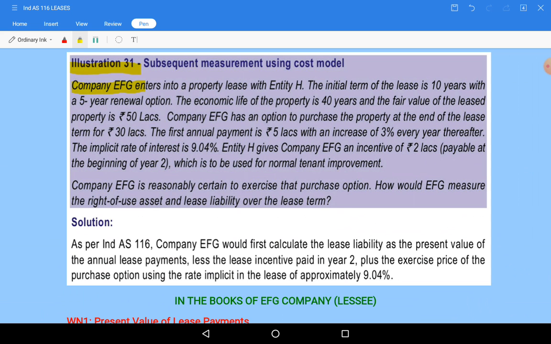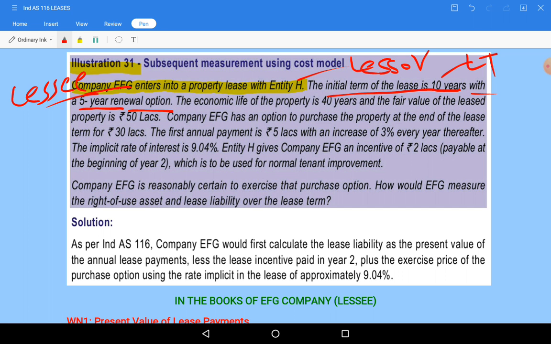Company EFG enters into a property lease with H Limited. Who is entering? EFG. So EFG will become your lessee, and H is your lessor. Very good. Initial term of lease is 10 years. This is your lease term. Okay, these are the things we require, with a 5 years renewal option.